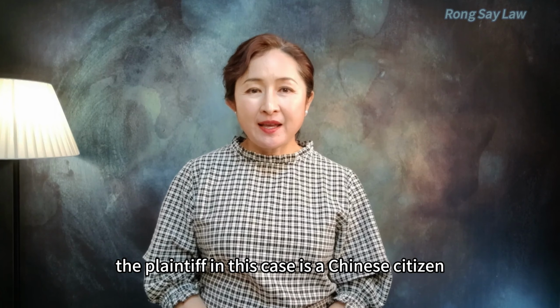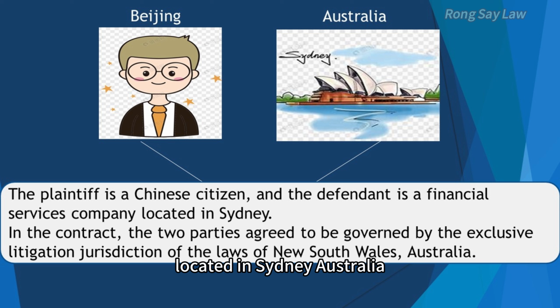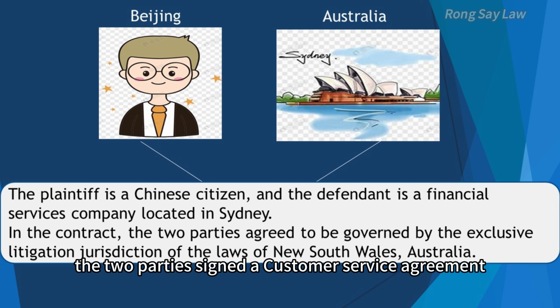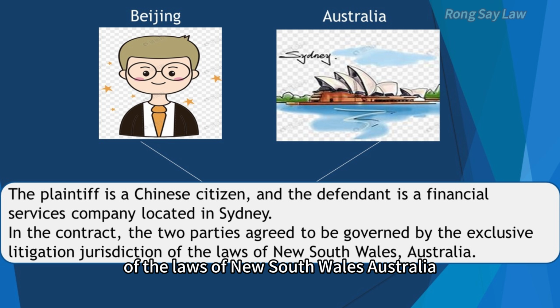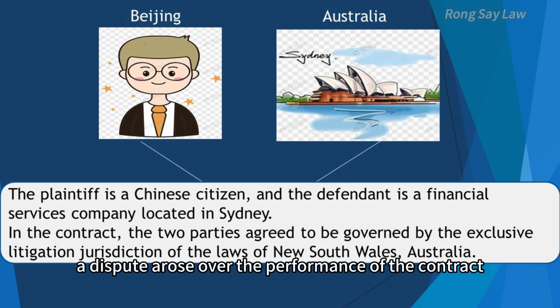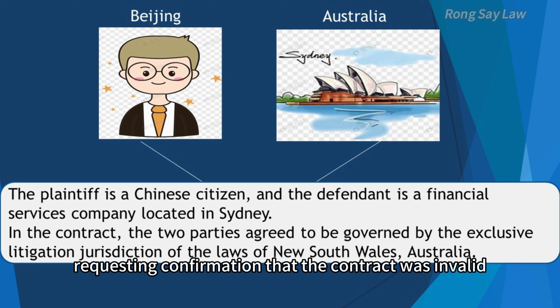The plaintiff in this case is a Chinese citizen, and the defendant is a financial services company located in Sydney, Australia. The 2 parties signed a customer service agreement, and in this agreement, both parties agreed to be governed by the exclusive litigation jurisdiction of the laws of New South Wales, Australia. Later, a dispute arose over the performance of the contract. The plaintiff filed a lawsuit with a court in Beijing requesting confirmation that the contract was invalid.